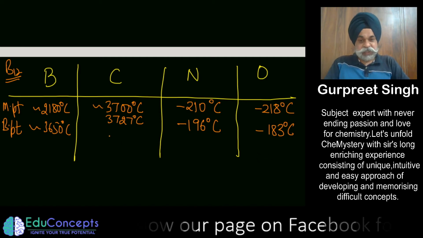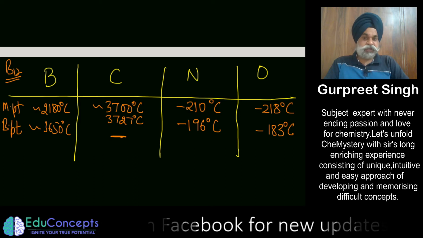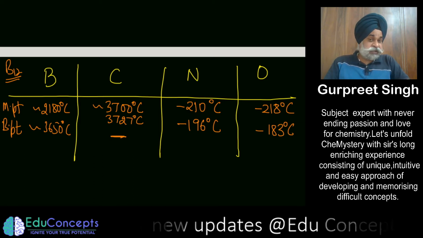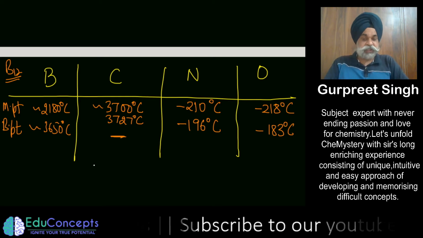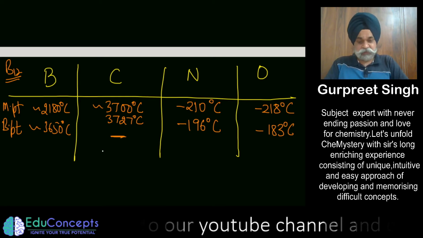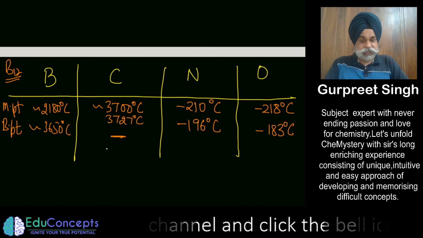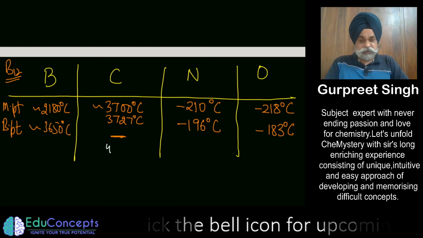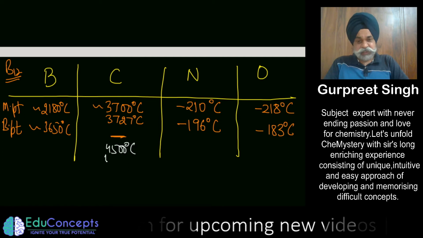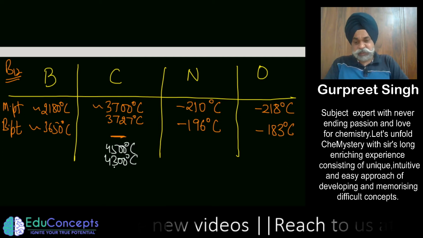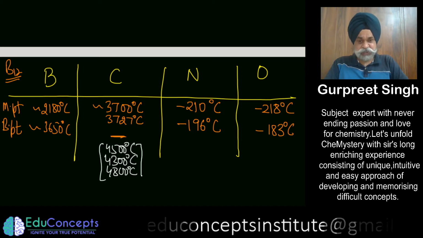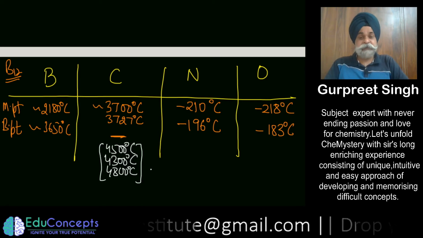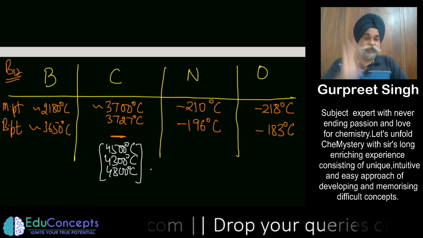So just see, and if I talk of the boiling point of carbon, your NCERT is not endorsing it; what is its boiling point, it is too high. Some books write it is above 4500 degrees centigrade, some say 4300 degrees centigrade, others say 4800 degrees centigrade. So there is no endorsement in the NCERT, so I just don't want to touch that part. The point is that the boiling point would be very high.